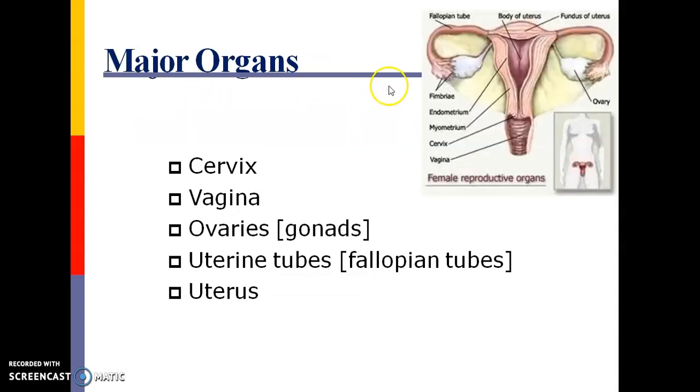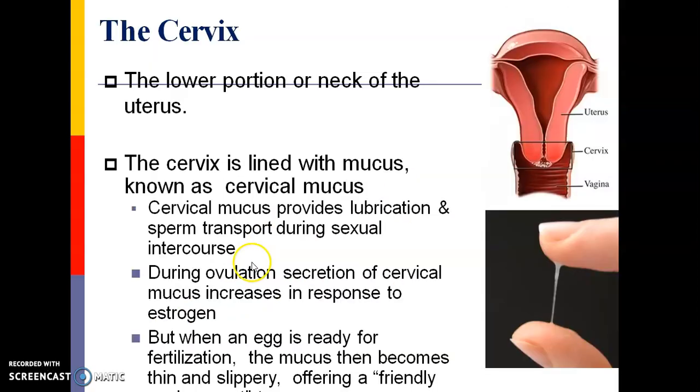These are the major organs involved in the female reproductive system, that is the cervix, vagina, this part is called the vagina. Ovaries, these are the ovaries. Fallopian tubes, these are the two tubes called fallopian tubes, and the uterus. These are the major parts of our female reproductive system.